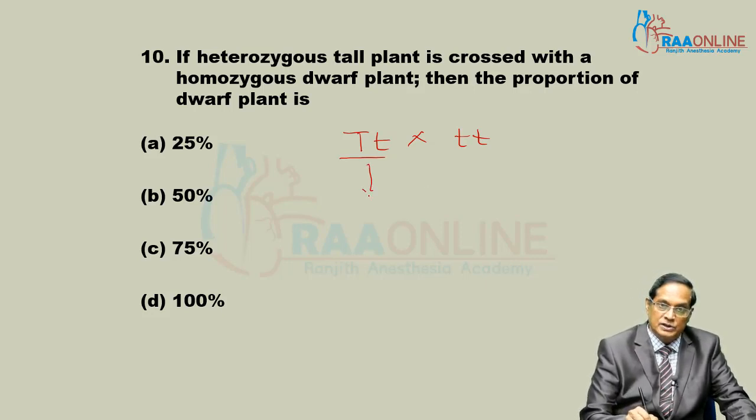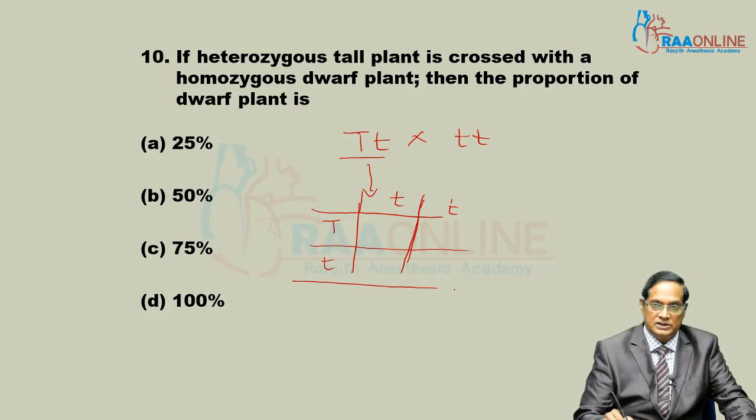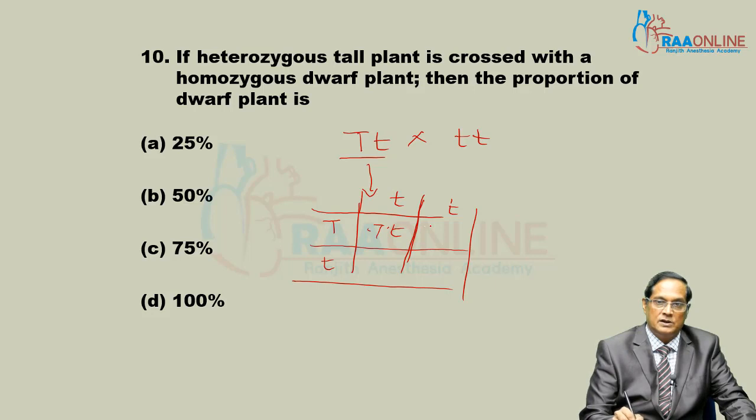This plant produces two types of gamete, capital T and small t, whereas this plant produces only one type of gamete, that is small t. You can write either one t or both t, no problem. In both cases, the result will never change. The result will be the same: capital T small t, capital T small t, small t small t, and small t small t.